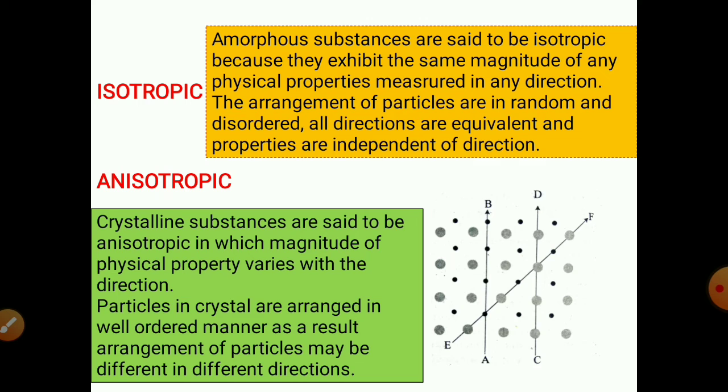Now let's see the other term, that is anisotropy. Crystalline substances are said to be anisotropic, in which the magnitude of a physical property varies with the direction. The particles in the crystals are arranged in a well-ordered manner. As a result, the arrangement of particles may be different in different directions. As shown in the figure, a simple two-dimensional arrangement of two different types of particles has been shown.